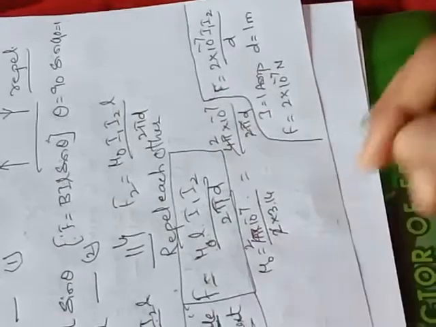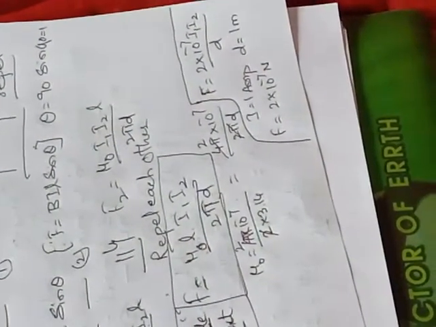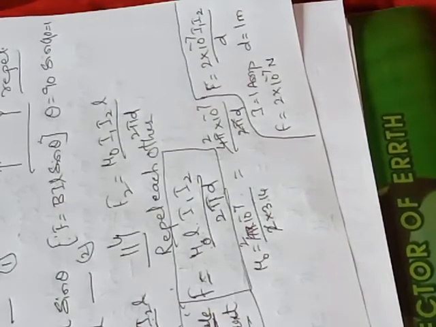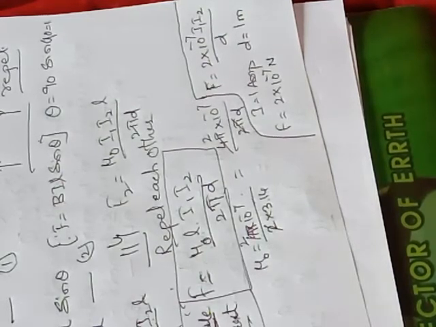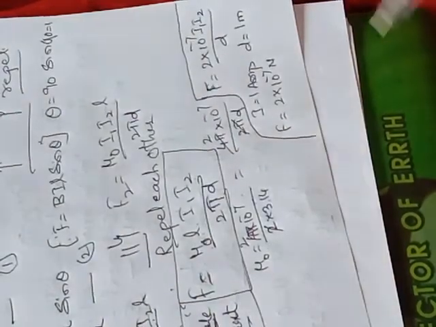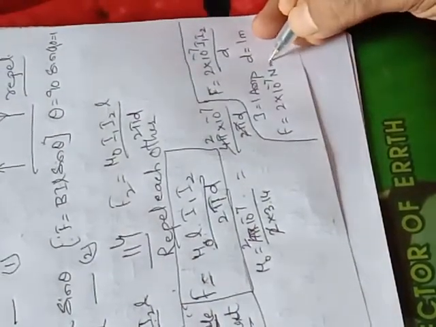What is the definition of ampere? Definition of ampere is the current which when flows through two infinite long straight parallel conductors separated by a distance of 1 meter placed in free space will have a force of 2 into 10 to the power of minus 7 Newton per meter.